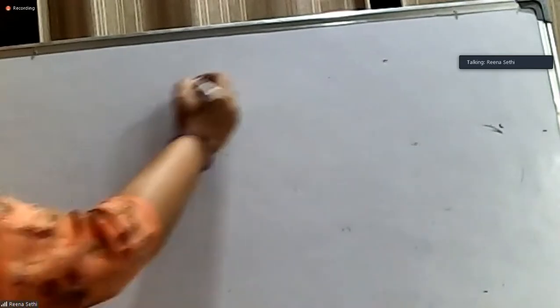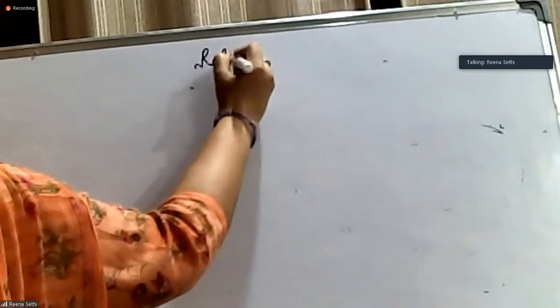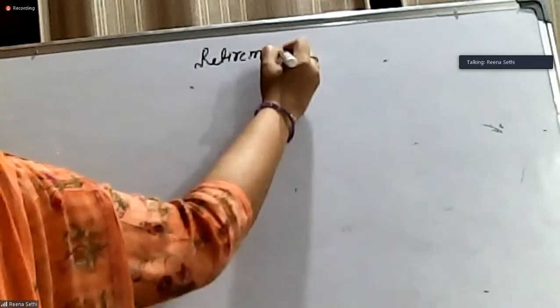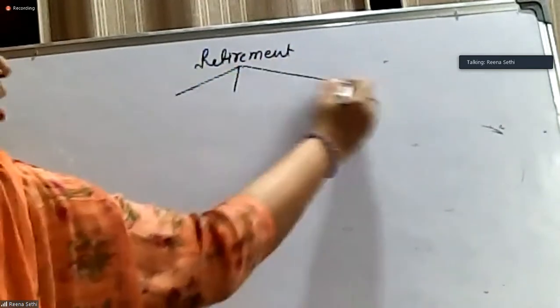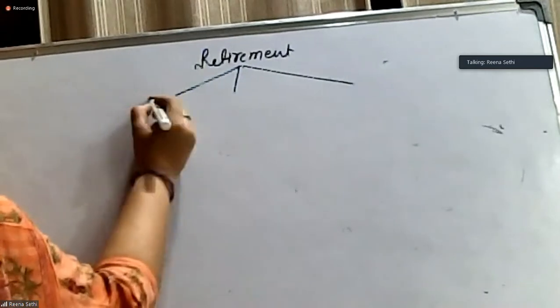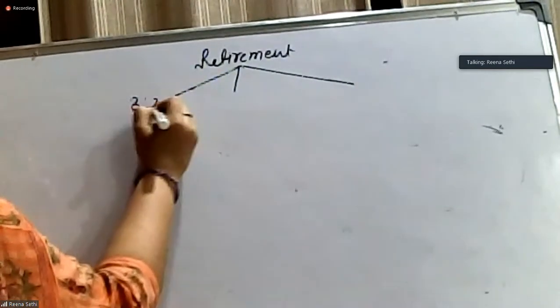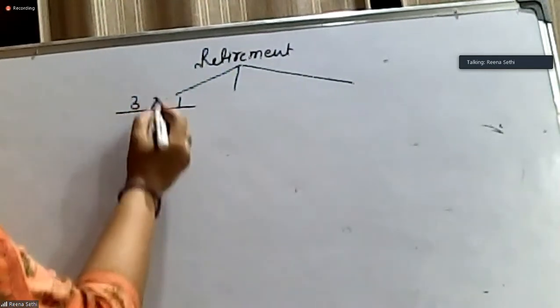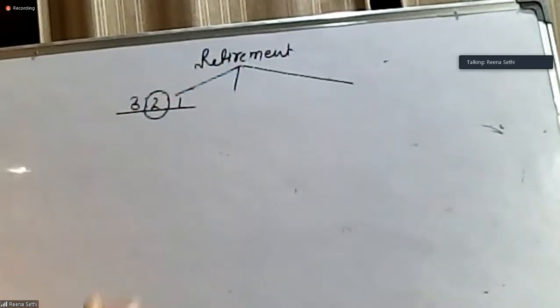Let's have a quick recap of what we learned yesterday. In case of retirement, there are 3 cases we have to find out the new ratio and profit sharing ratio. First, it's simply given the ratio between the old partners, and it is given that one of the partners is retiring.